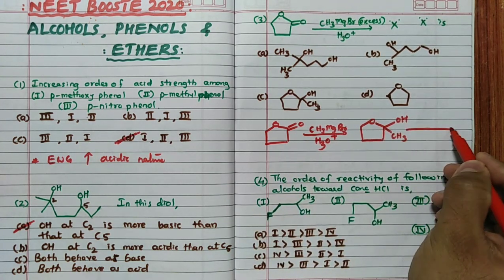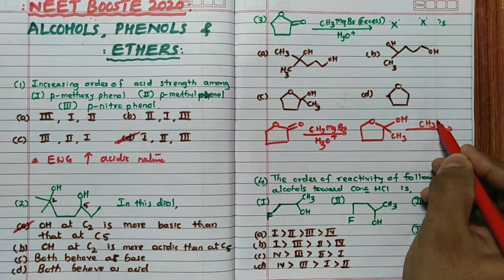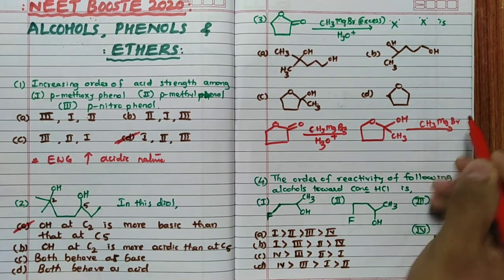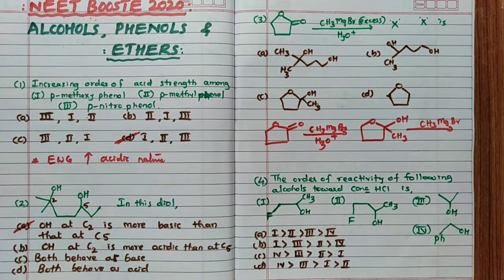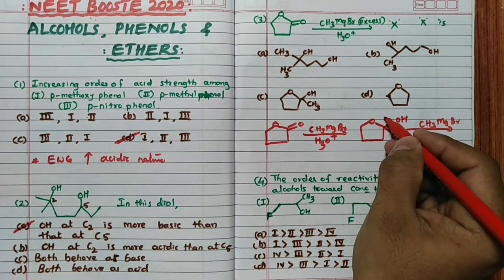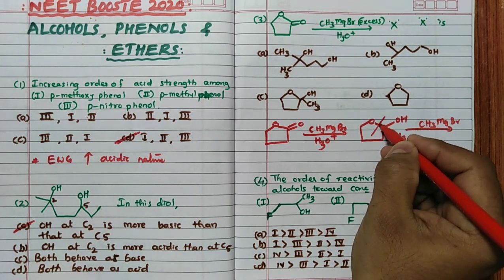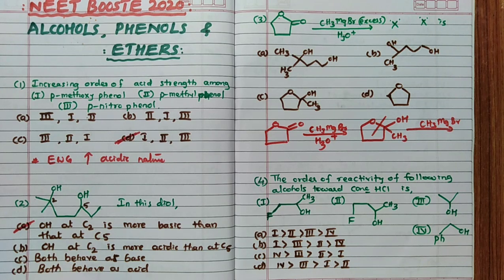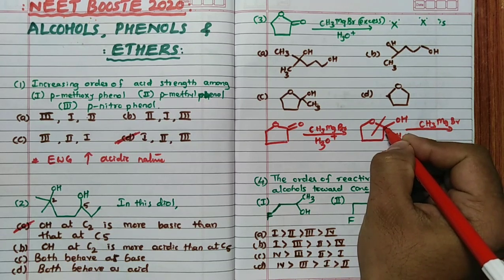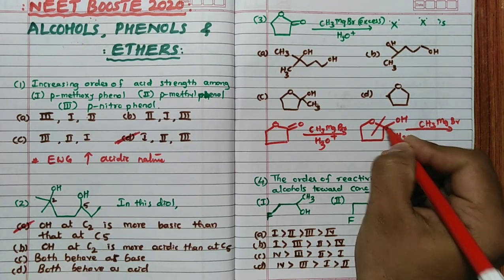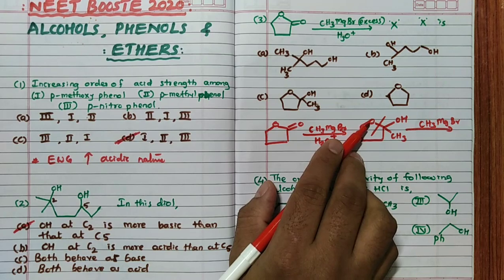Now once again this can react with another molecule of CH3MgBr. Why can it react? Because you can see a bridge oxygen is there. Now what happens is very important. Now remember, this bond is going to cleave. Because of that reason, remember, here you are going to see a methyl group attached to this carbon, and OH is formed at this particular carbon.